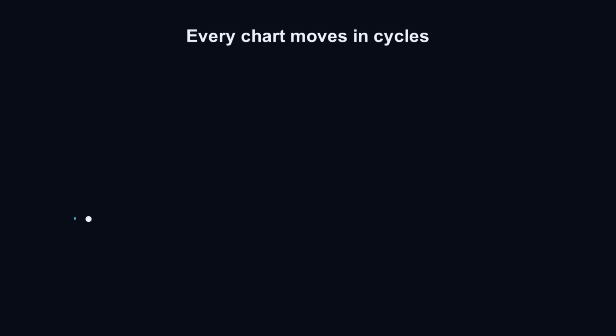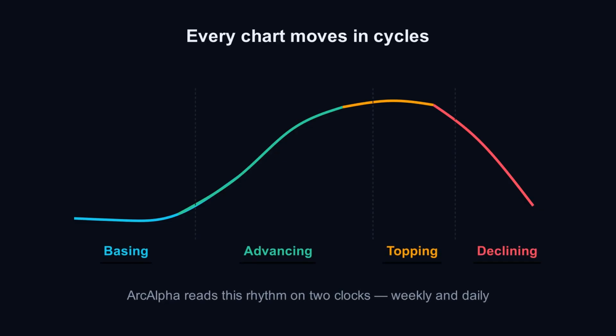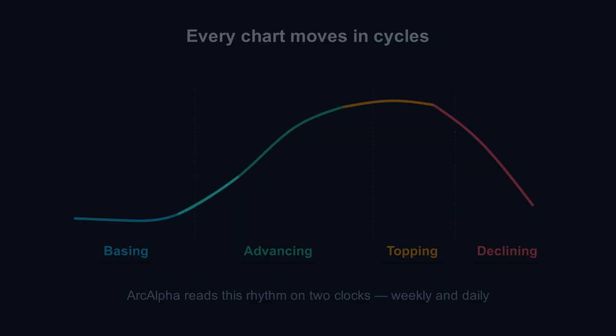Stocks tend to move through a repeating rhythm: a quiet basing phase where interest slowly builds, an advancing phase when the trend takes hold, a topping phase where the move loses steam, and a declining phase. ArcAlpha reads that rhythm for you on 2 clocks. You'll see it as plain labels.